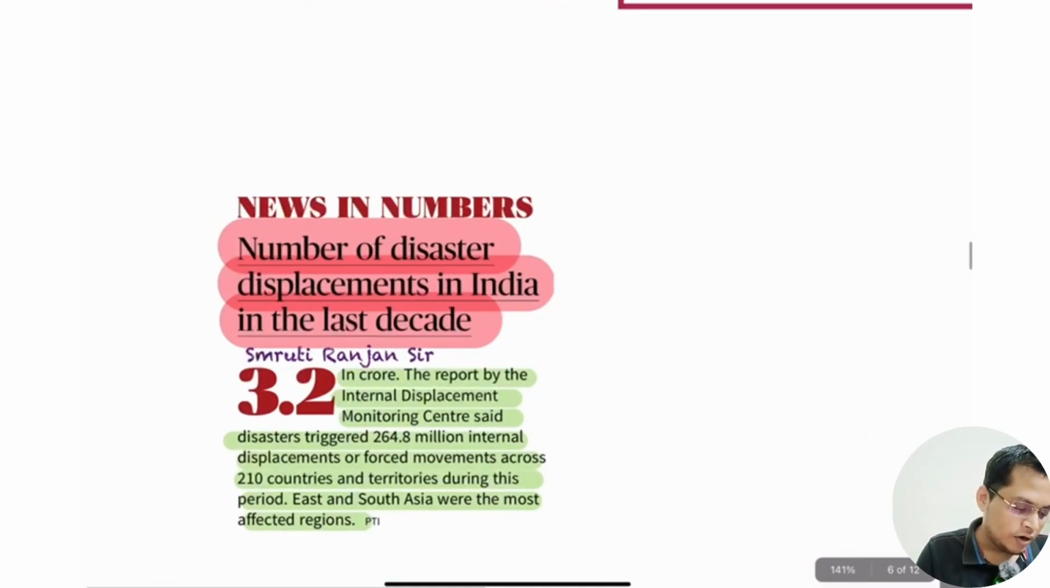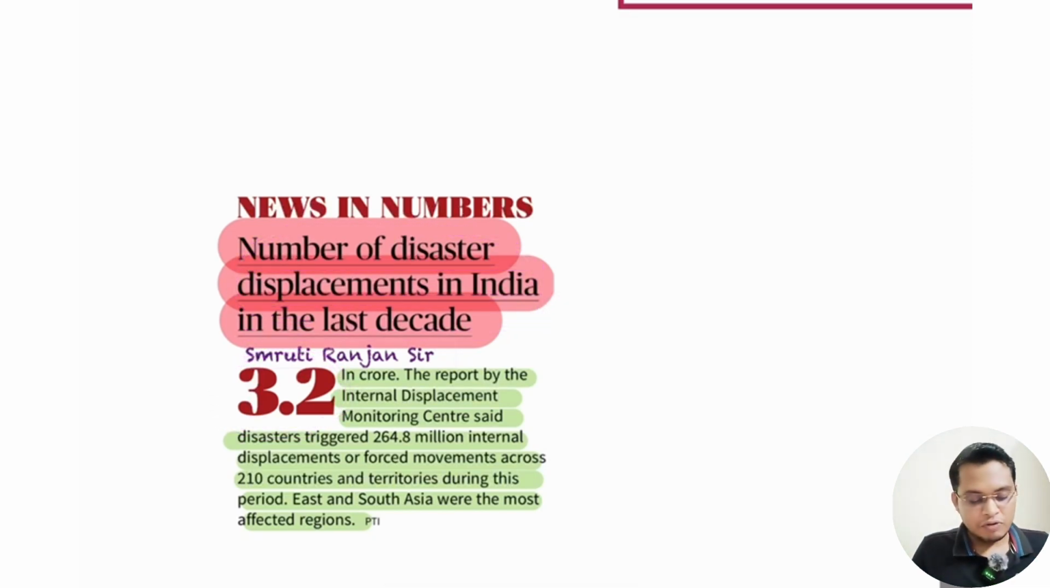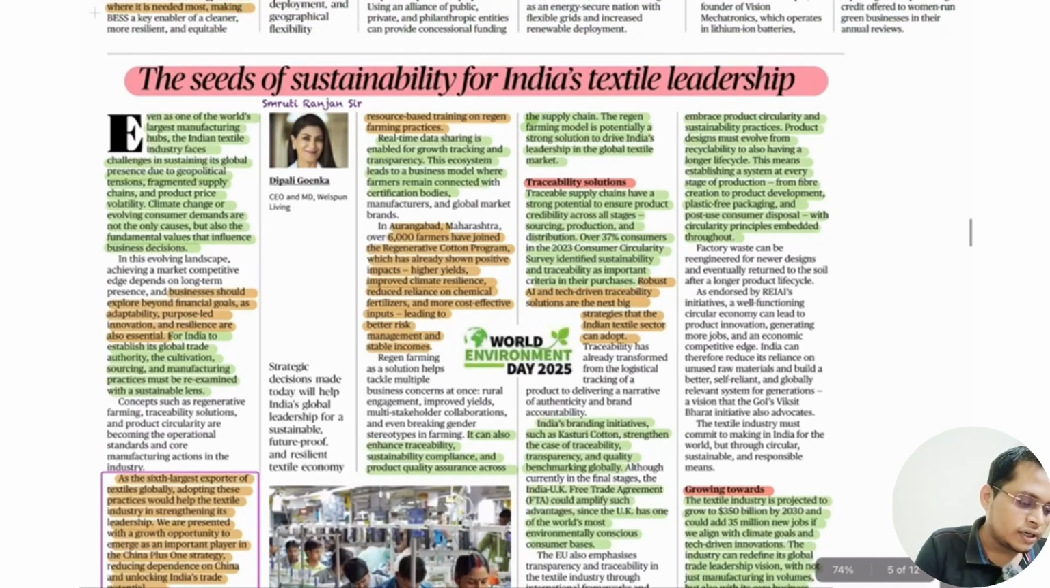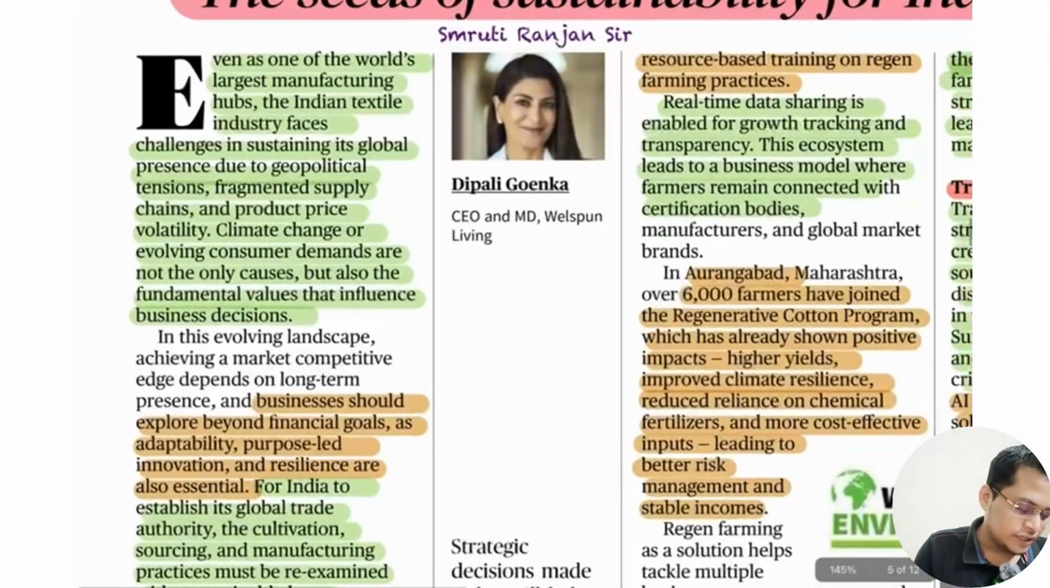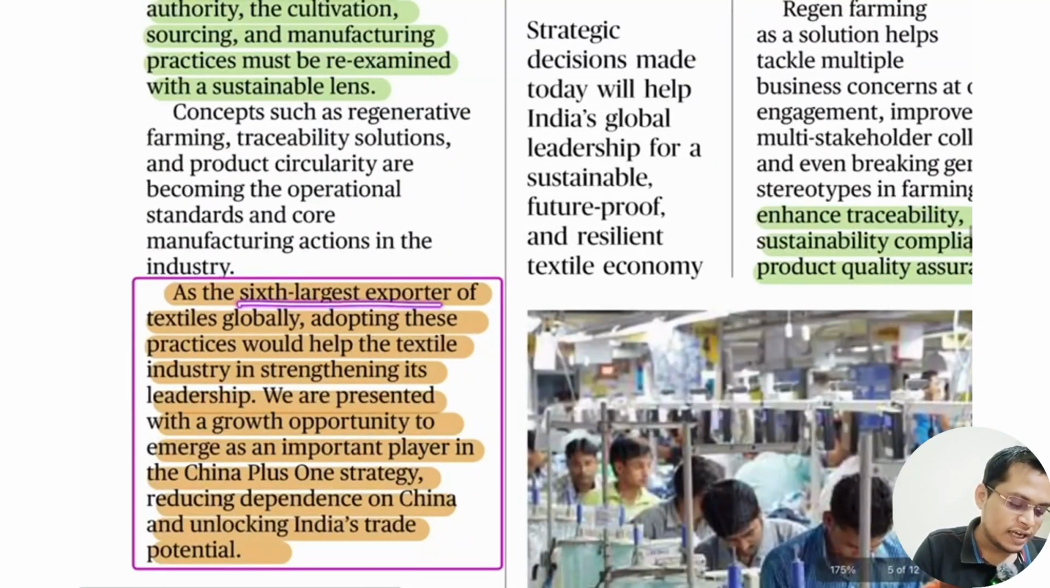So next is the number of disaster displacements in India in the last decade. 3.2 crore people were displaced because of disasters, and out of that the majority were displaced because of floods and cyclones. Here it is talking about seeds of sustainability for India's textile leadership. It is talking about how we are going to make our textile sector more sustainable. As India is the 6th largest exporter of textiles globally, adopting these practices could help the textile industry strengthen its leadership, and it presents a growth opportunity to emerge as an important player in the China plus one strategy.